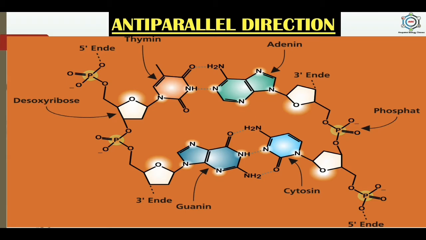One end of each DNA strand is called the 5' end, and the last deoxyribose unit at this end has the carbon at position 5 free. The other end of the strand is termed the 3' end, so the last deoxyribose unit at this end has the carbon at position 3 free. So this is the polarity and anti-parallel direction.